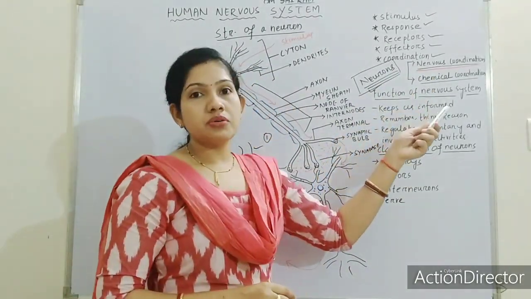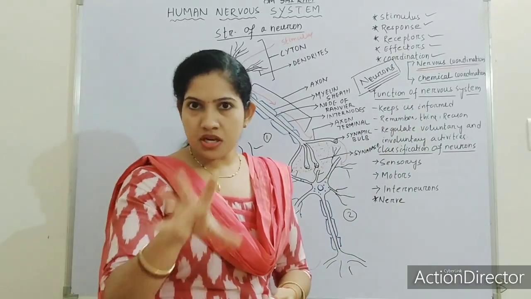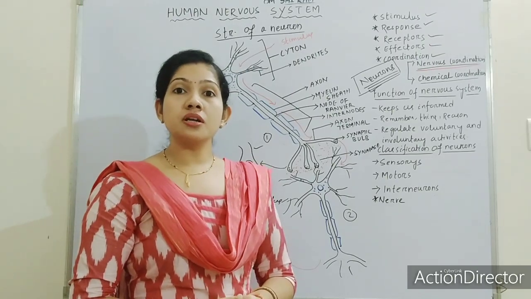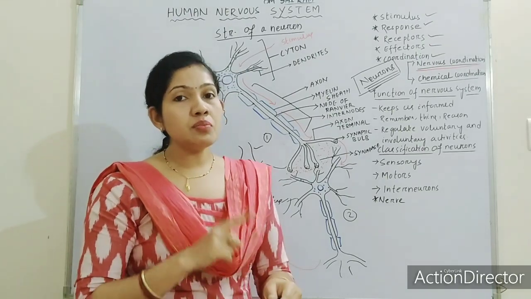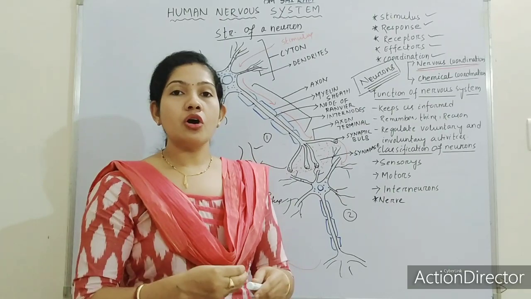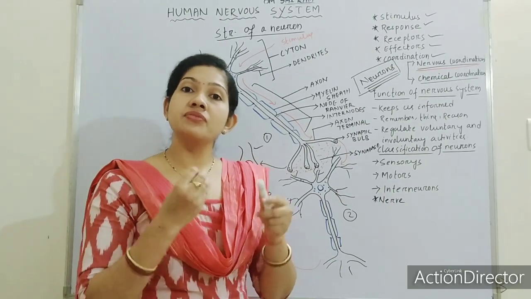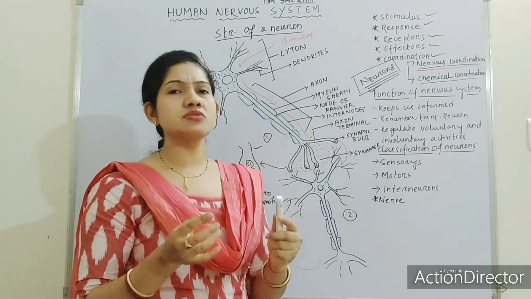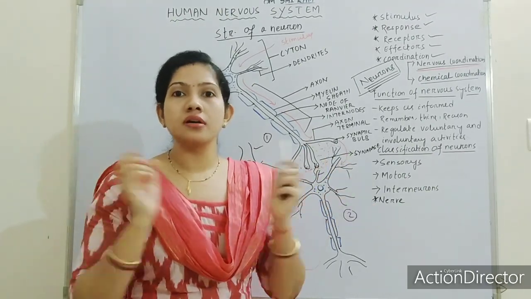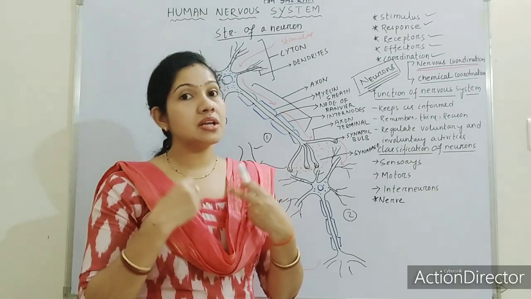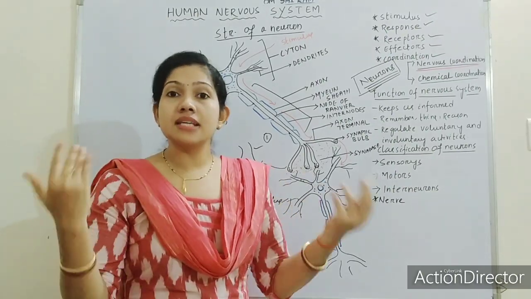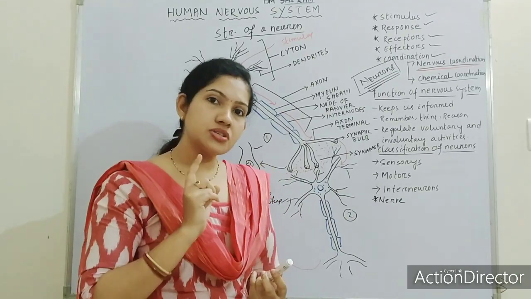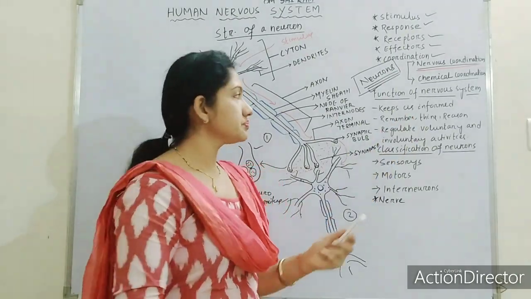It keeps us informed. The nervous system keeps us informed. Just now I gave you the example. So many things occur in our day-to-day life. Due to the nervous system only, the biting of a mosquito can be felt, we can sense it, we can feel it by the help of the nervous system only. The nervous system keeps us informed there is cold in our external environment. We can feel it by our nervous system. There is heat or hot in our external environment. We can feel it by the nervous system. So it keeps us informed.